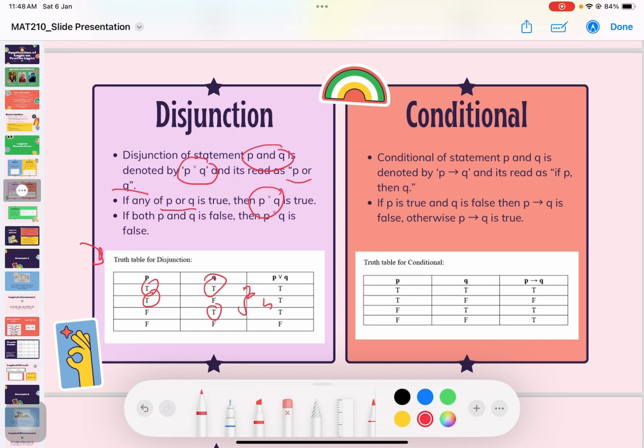And next is conditional. Multiple statements can be combined using if-then to form a compound statement. As you can see, the conditional of statements P and Q is denoted by P → Q, and it reads as if P then Q. If P is true and Q is false, then P → Q is false. Otherwise, P → Q is true.